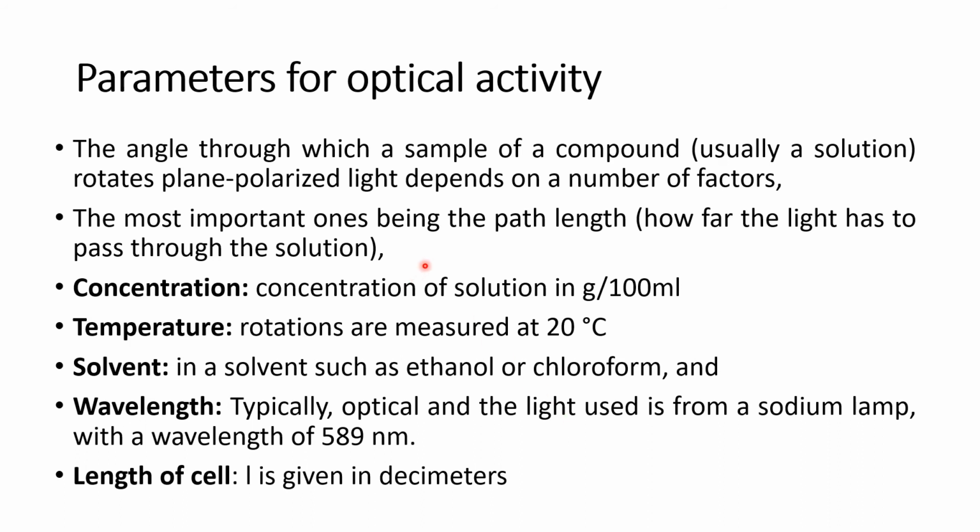So the length of the tube is given by L, then concentration C, and temperature. Normally the optical activity in the polarimeter is measured at 20 degrees centigrade. Then the solvent, usually we take ethanol or chloroform. Then what is the wavelength of the light we use? Normally we use 589 nanometer wavelength, that is a sodium lamp, which is denoted by capital D. Okay, so these are the parameters which are most useful for getting this optical activity.